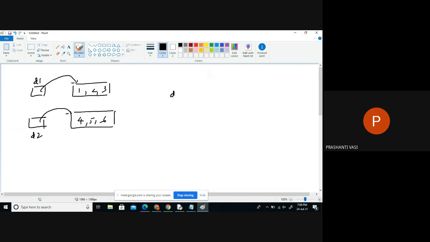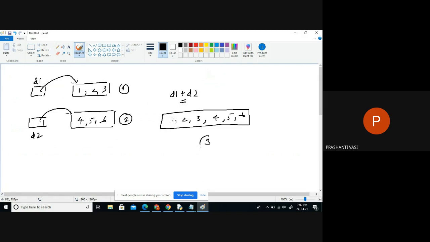So when you wrote D1 plus D2, what this operator is doing is copying the items of the first one and copying the items of the second one. And this is generating a third new object. So this is the first object, second object, this is the third object. And it is returning you the base address of this third object.